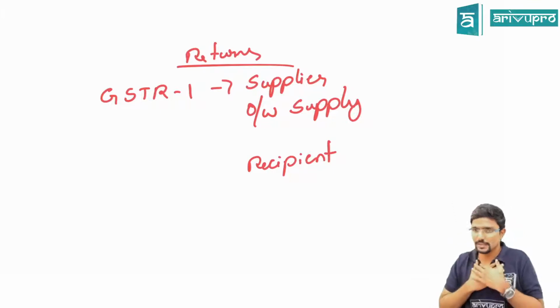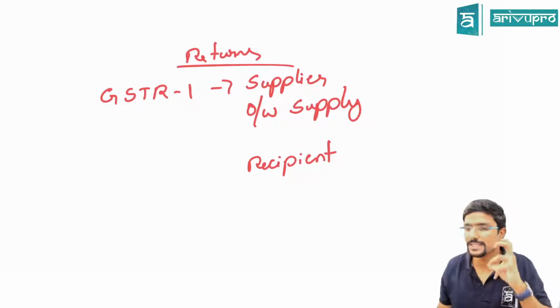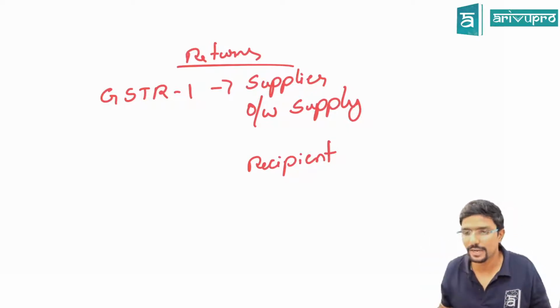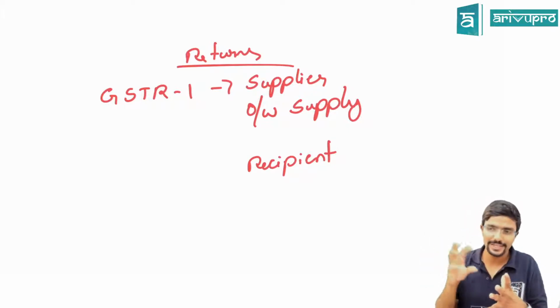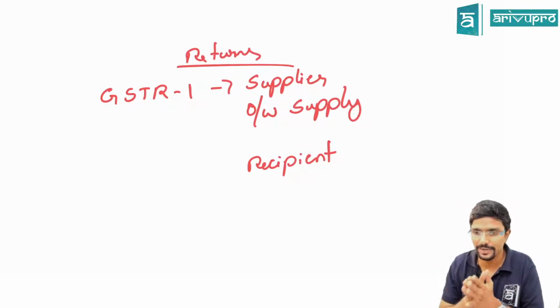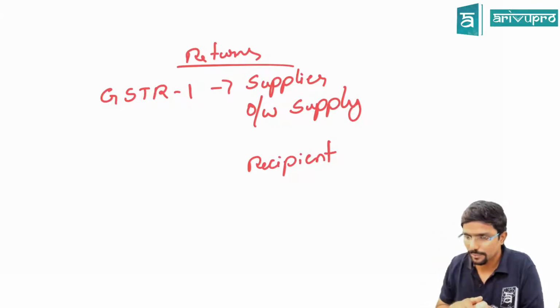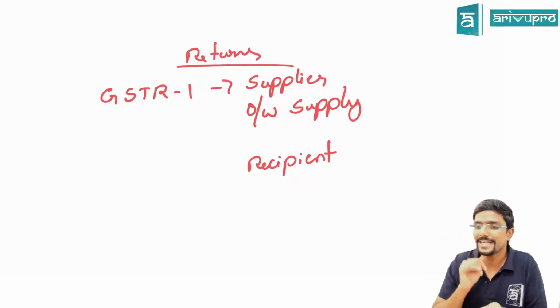Now assume I have supplied goods to you. Now I am the supplier. So assume I am charging 1 lakh rupees for you. On that GST rate is 10%. Just for example I am taking. So whenever I am just quoting the example, don't worry, because 10% GST rate might not be there, but still I am just giving an example. 1 lakh I am supplying my goods to you, on which GST rate is 10%.